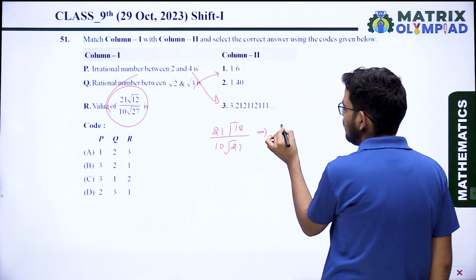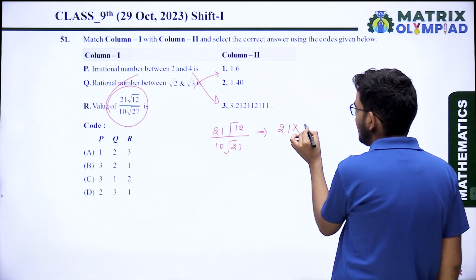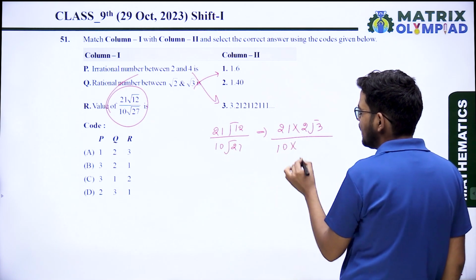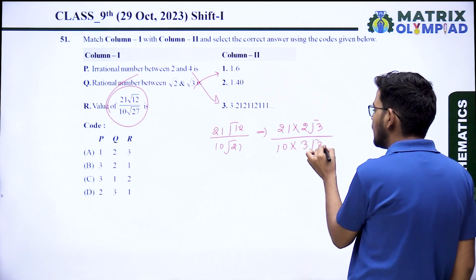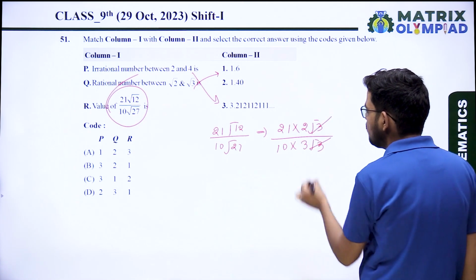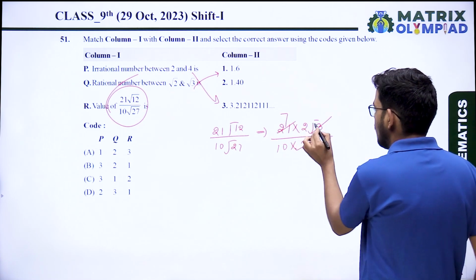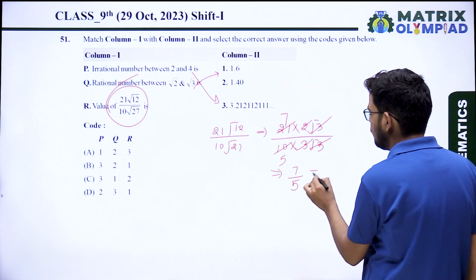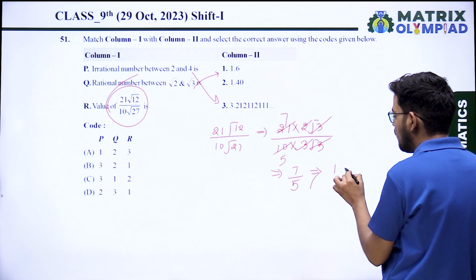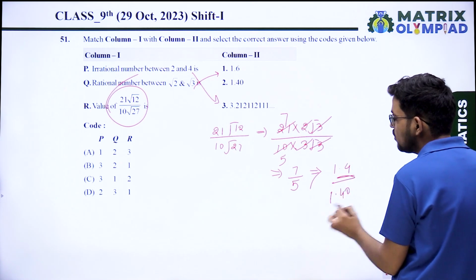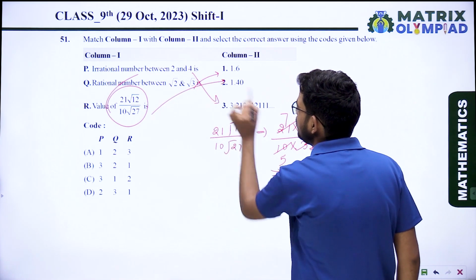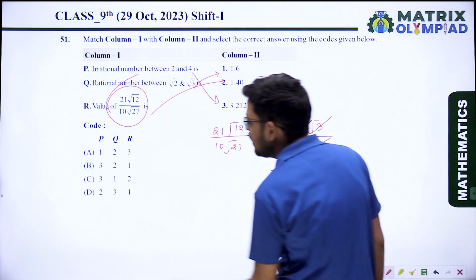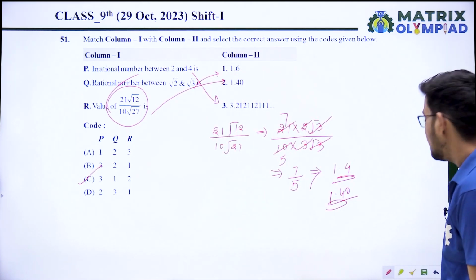21 into root 12 can be represented as 2 root 3, and root 27 can be represented as 3 root 3. So root 3 and root 3 cancel out. 3 sevens are 21, 2 fives are 10. So the answer is 7 upon 5. 7 upon 5 is not here, so we can represent it in decimal format, that is 1.4 or 1.40. So solution of R is second, 1.40. So the correct option is 312. Option C is the correct answer.